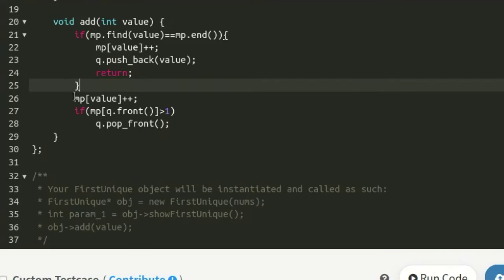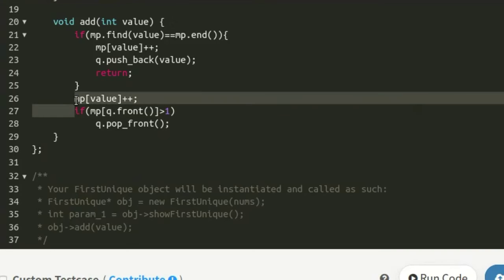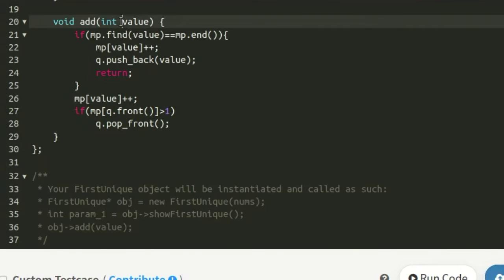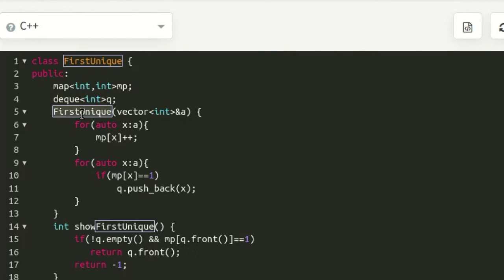If the element is already present in the map, then we will simply increase the frequency of the element, and we will check if the frequency of the front element of the queue is greater than 1. That means the element that comes into the add function, whose frequency we have increased, may be the front of the queue. If it is, then we are simply popping from the front of the queue, because it could be possible that the element whose frequency is increased is the front element of the queue. So this is the simple explanation that I can give you myself.